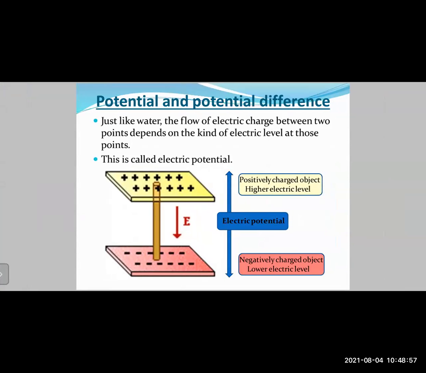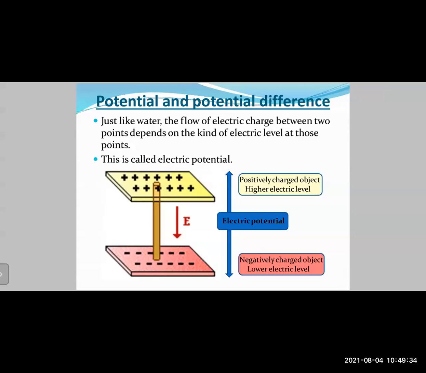that there are two conductors or two plates. The flow of electric charge between the 2 points depends on the kind of electric level at those points, and this is called electrical potential, right? So we had considered that we have those two plates. The yellow colored plate is at a positive potential, which is positively charged, whereas the red colored plate is at a negative potential. Now, by convention and rule, the positively charged terminal is always considered to be at a higher potential, and the negatively charged terminal is always considered to be at a lower potential.